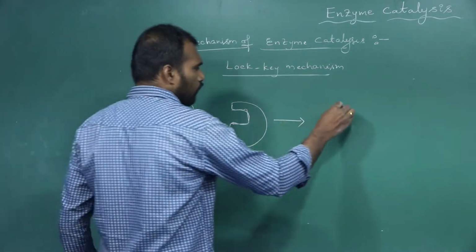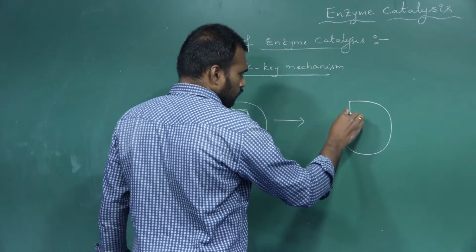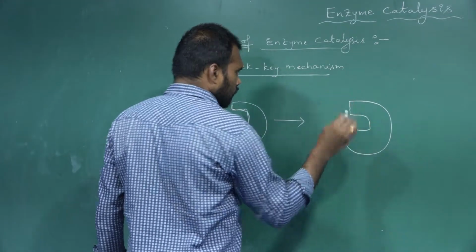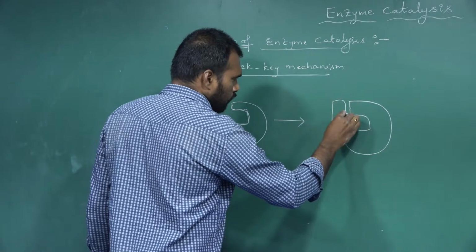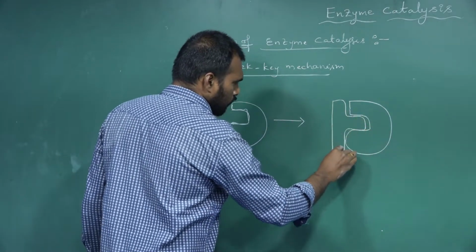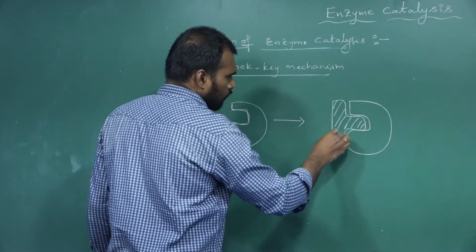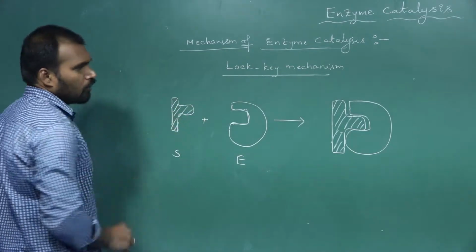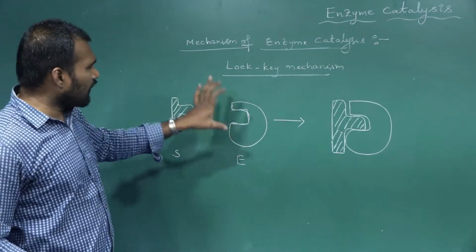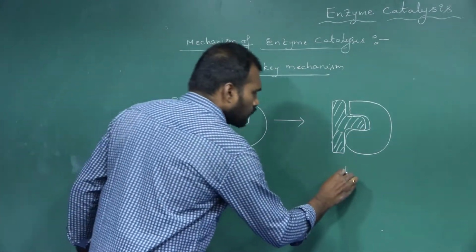Let us see how they form. This is the enzyme surface. Now see what happened: the substrate will go and bind with the active site of the enzyme surface, and they form what?